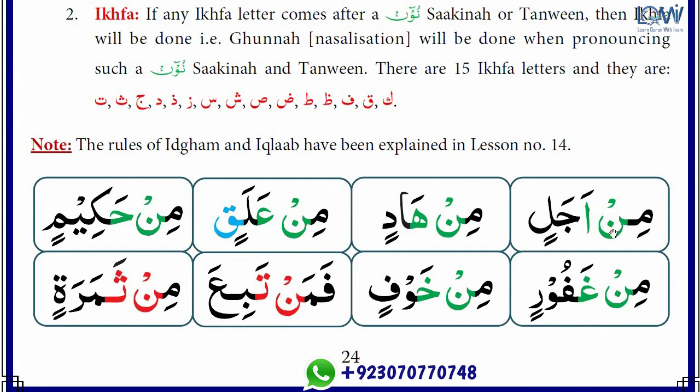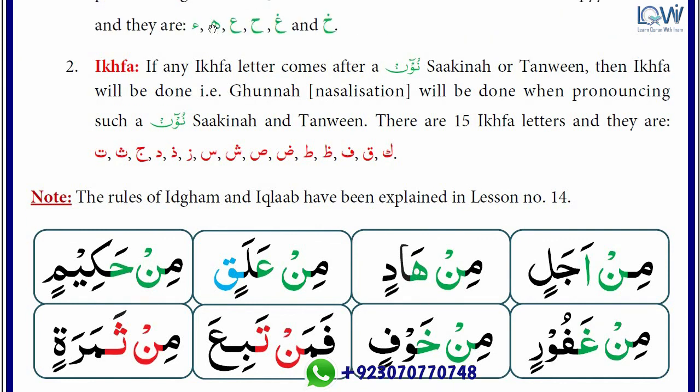Revise after me. Mim, Noon, Zer, Min, Hamza, Zabar A, Min A, Jim, Zabar Ja, Min Aja, Lam, To, Zer, Lin, Min Ajalin. Then there is Izhar and we will read this word without spelling, because Ha is a halki letter, you can see there Ha. Okay, Ha has come after Noon Sakin, so we have to read without gunna. Min hadin.